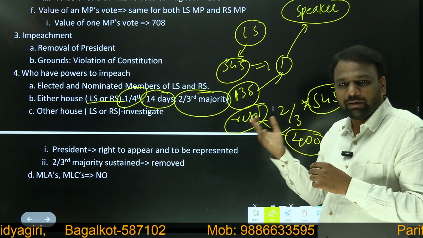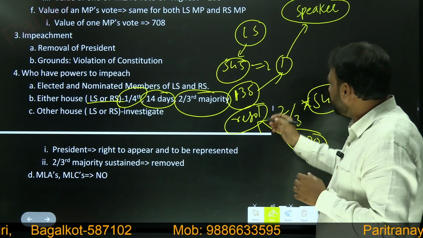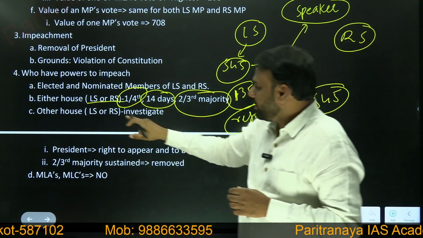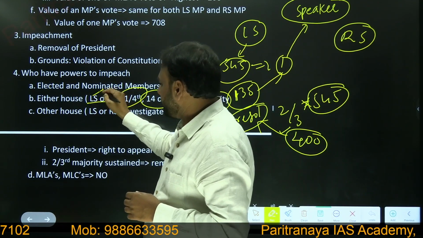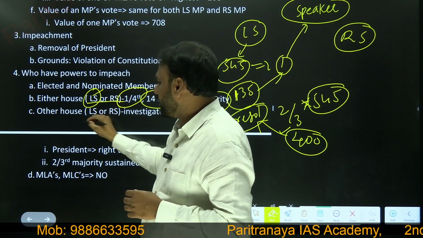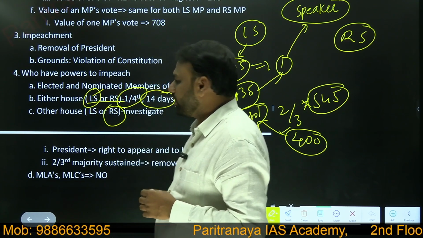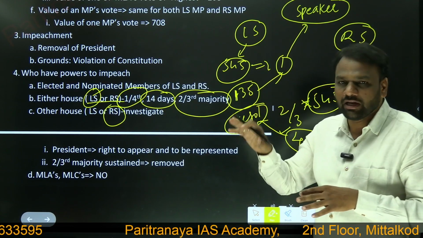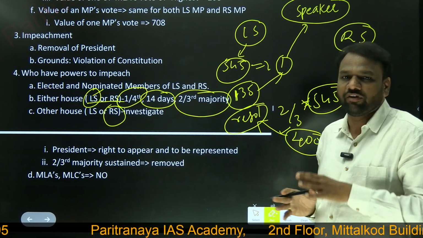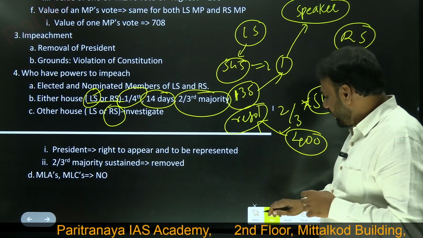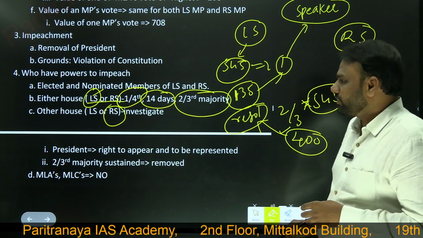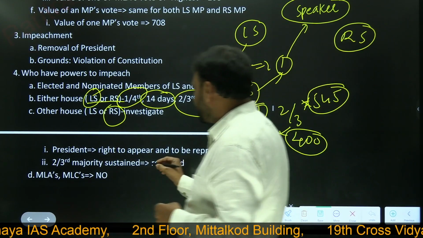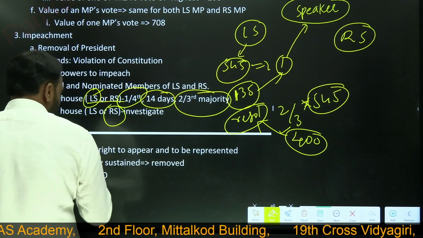But can the president be removed immediately? No. Now after this, it will go to Rajya Sabha. So the first house could be either Lok Sabha or Rajya Sabha, but since Lok Sabha has already discussed, it will go to the other house, that is Rajya Sabha. In Rajya Sabha also, they will investigate. Whatever investigation has been done by Lok Sabha, they will re-verify whether it is correct or not. After re-verifying, if again they come to a conclusion that the president has violated the constitution, Rajya Sabha will also pass the resolution with a 2/3 majority.